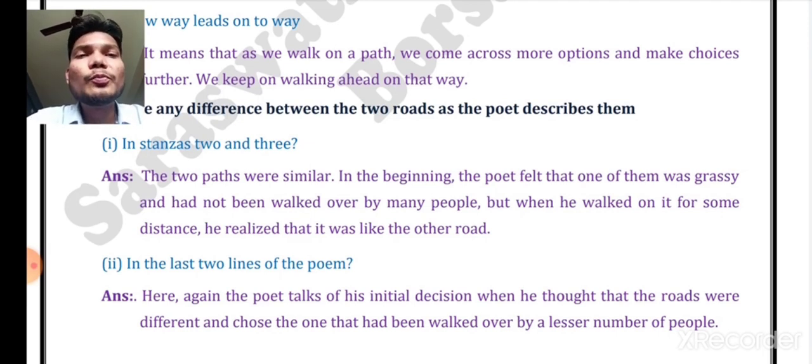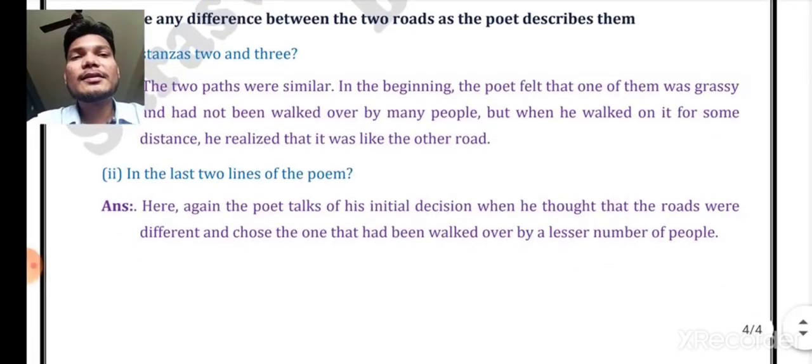So the two paths were similar. In the beginning, the poet felt that one of them was grassy and had not been walked over by many people, but when he walked on it for some distance, he realized that it was like the other road, in stanzas 2 and 3. This is the way that he describes it.